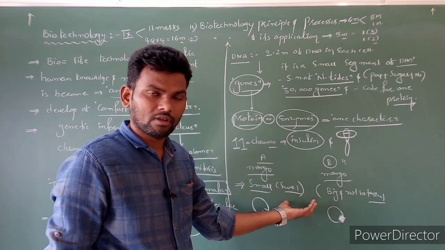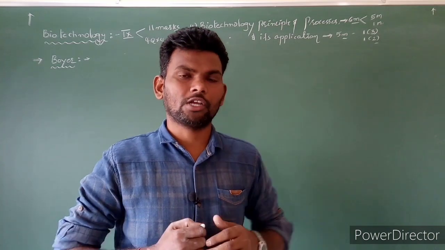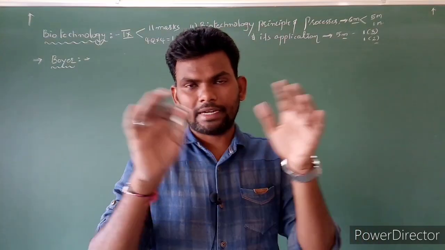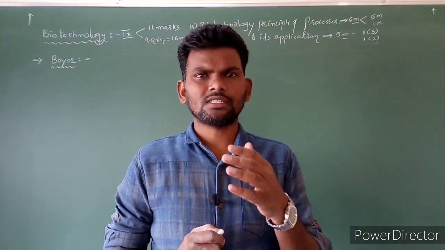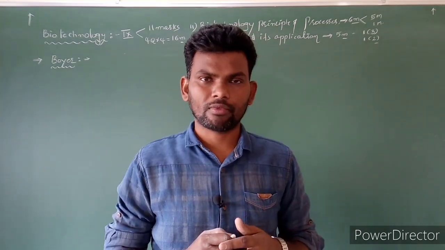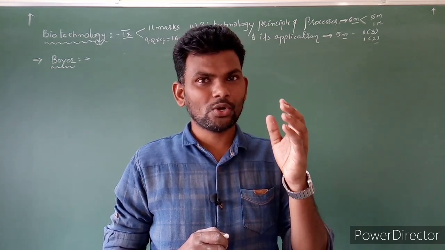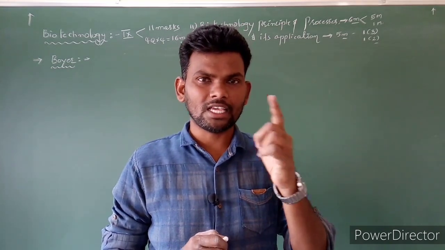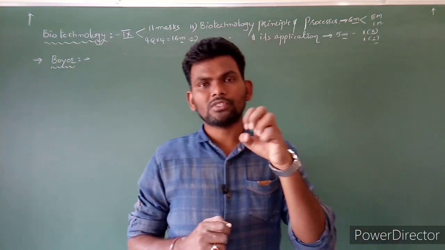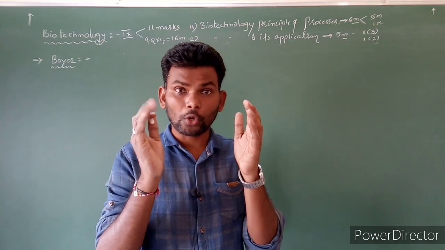Got it? Clear? In NCERT, two scientists' names are given. They are very important for biotechnology. For that only this entire process is done. The first scientist is Boyer and the second one is Cohen. Boyer studied a couple of restriction endonuclease enzymes, REN, which have the capacity to cut the DNA at specific locations.